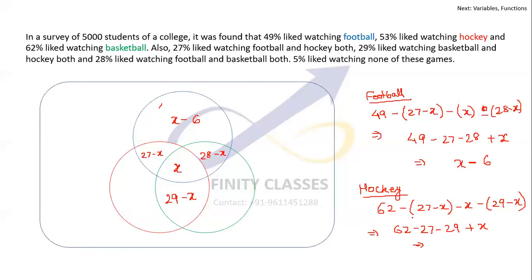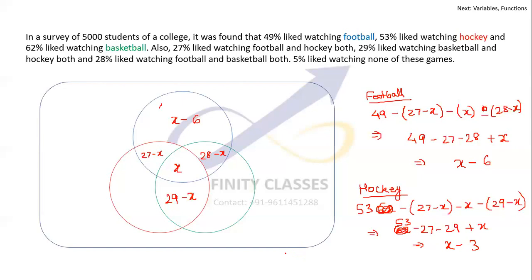Hockey is 53%. Sorry. So this is 53%. This is 53. Okay, so this comes out to be x minus what, 3. This comes out to be 56. So that, yeah, x minus 3.